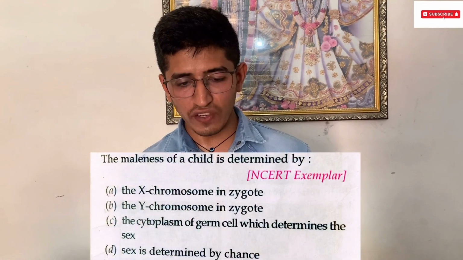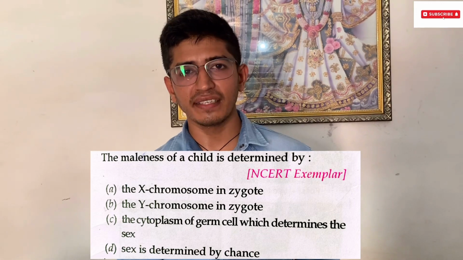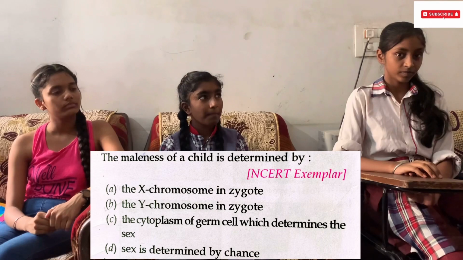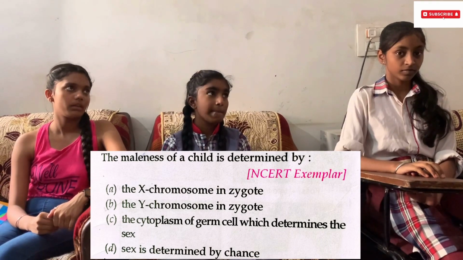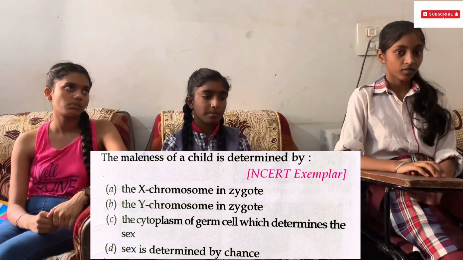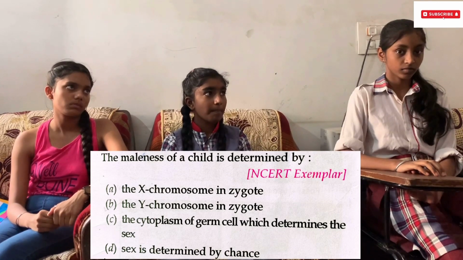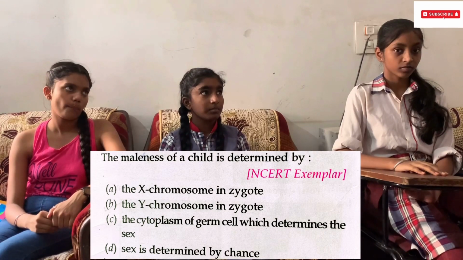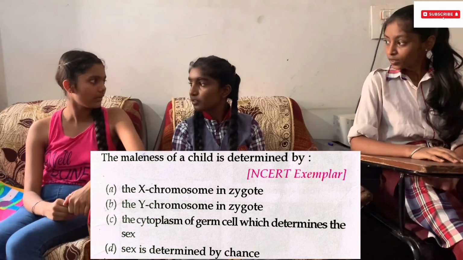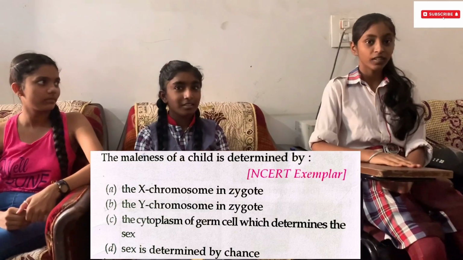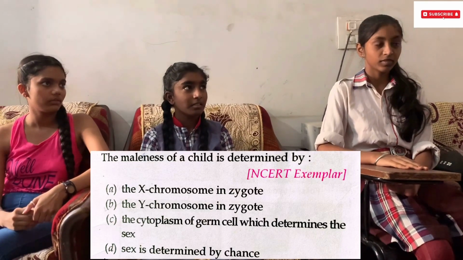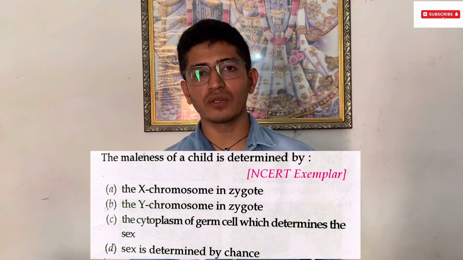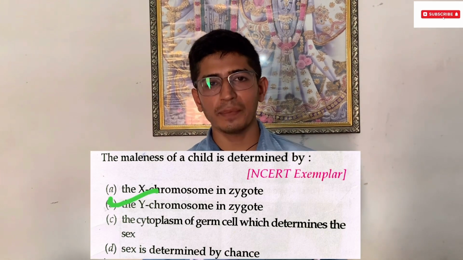The maleness of a child is determined by, and the options are A. X chromosome in zygote, B. The Y chromosome in zygote, C. The cytoplasm of the germ cell, which determines the sex, D. Sex is determined by chance. Option B, Y chromosome in zygote. Are you sure? Yes. Option B, the Y chromosome in zygote, is the correct answer. Give them a huge round of applause.